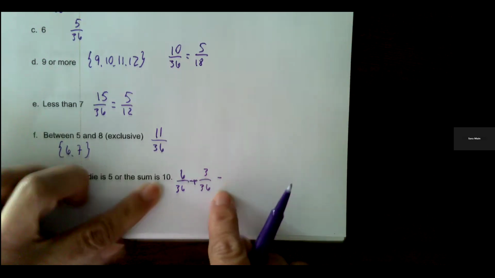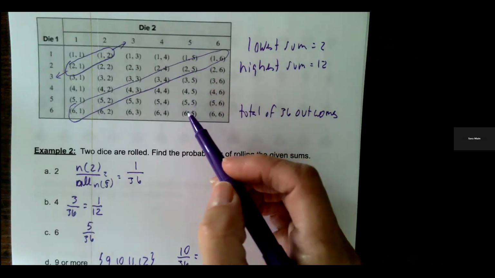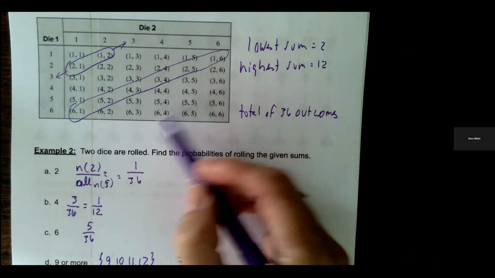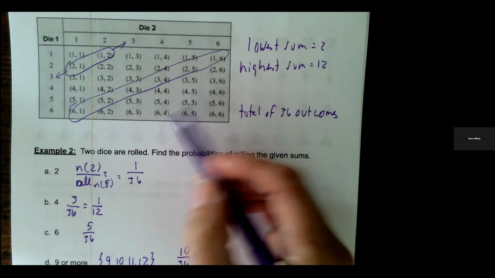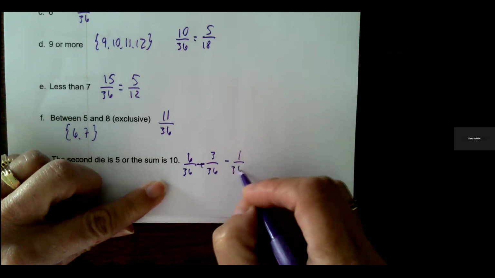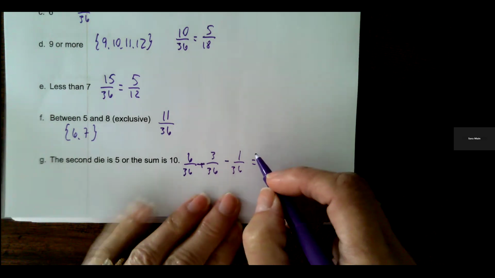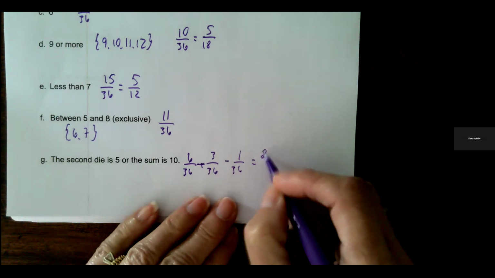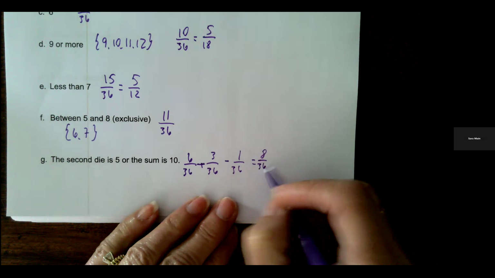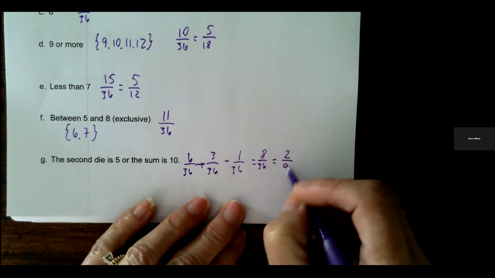But remember, if any of them overlap, which we do, 5 and 5 was in the column of 5, and it was also in the diagonal of 10. So we have to subtract that 1 so that we don't count it twice. So that one should be 6 plus 3 minus 1 is 8 out of 36. And we can reduce that by a factor of 4 to 2/9.